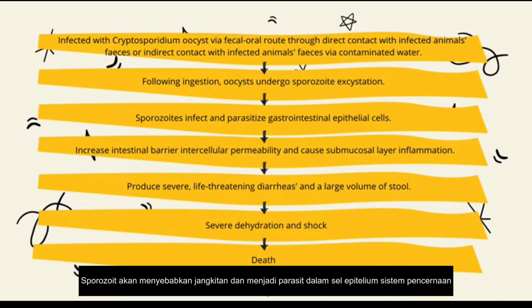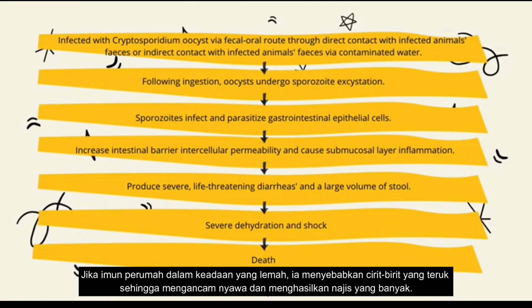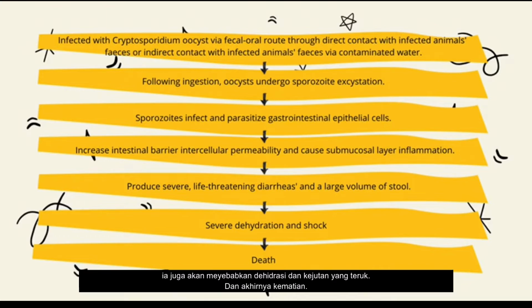Then the sporozoites will infect and parasitize the gastrointestinal epithelial cells of the host. After that, it will cause an increase in intestinal barrier intercellular permeability and cause submucosal layer inflammation. If the host is immunosuppressed, Cryptosporidium will produce severe life-threatening diarrhea and a large volume of stool. It will also cause severe dehydration and shock, and eventually death.